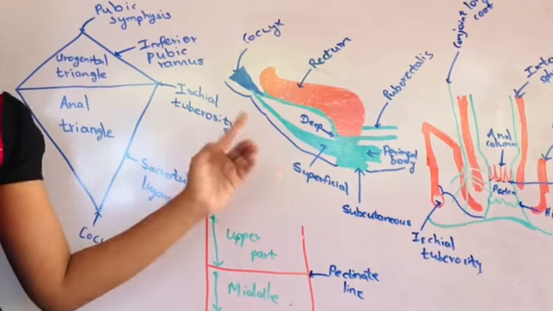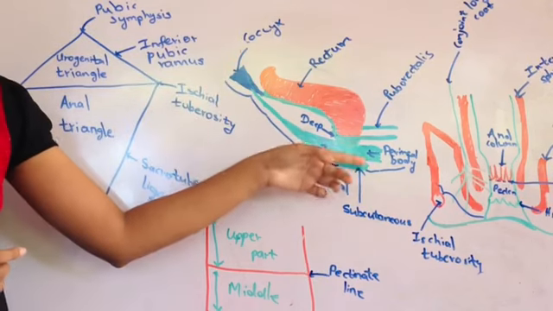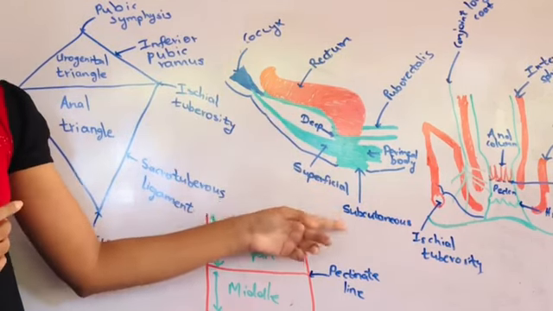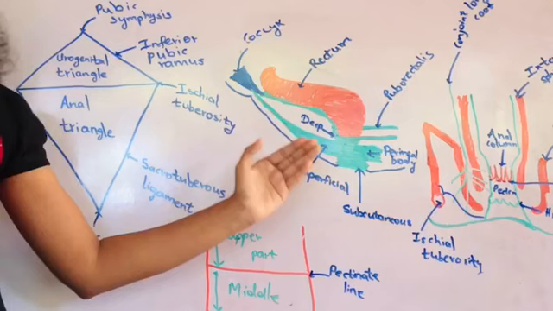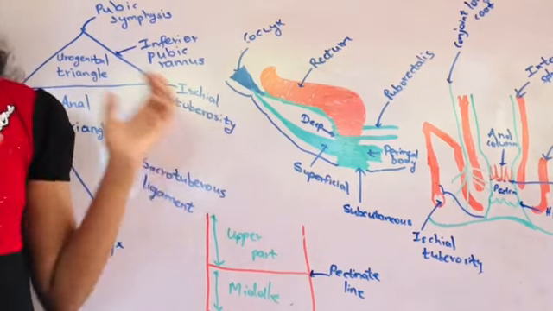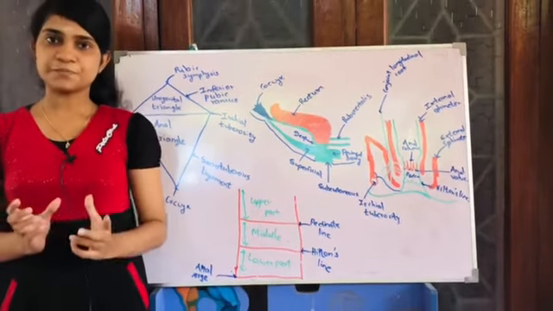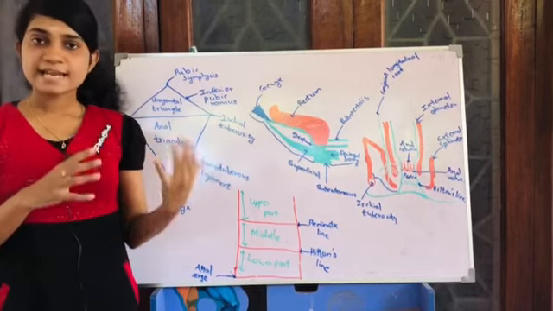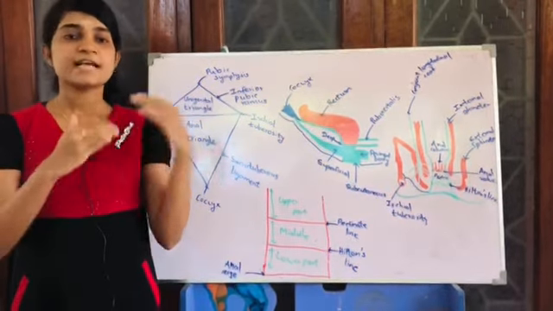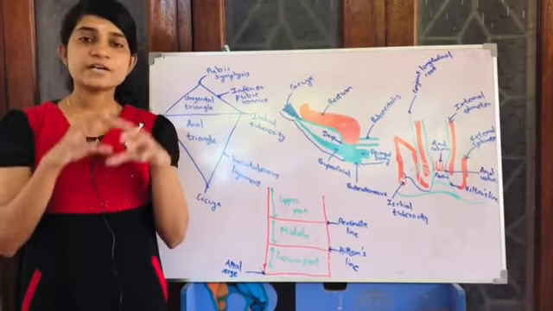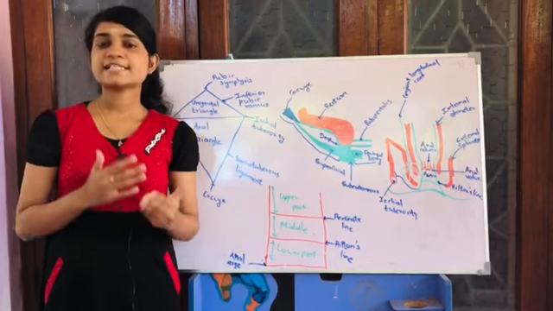Then the next one is the superficial part. You can see here, it attaches posteriorly to the coccyx and anteriorly to the perineal body. The last one is the subcutaneous part. It curves inwards below the internal sphincter. These are the 3 parts of the external sphincter. These parts blend with one another to form a continuous tube. The anal sphincters, together with the anal cushions, maintain the integrity of the anal canal. That means it maintains the watertight closure of the anal canal. It opens only for the passage of the feces and the flatus.